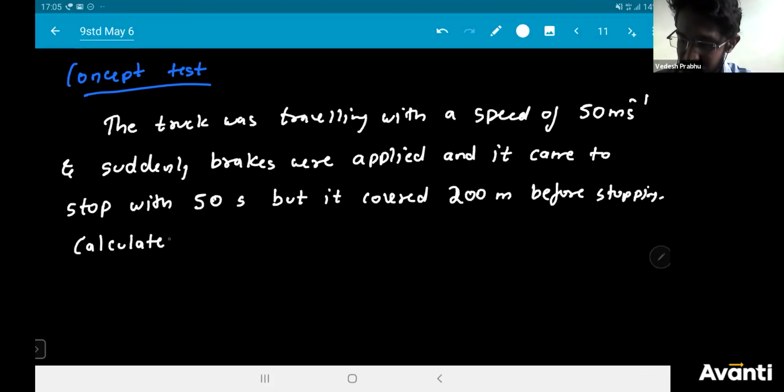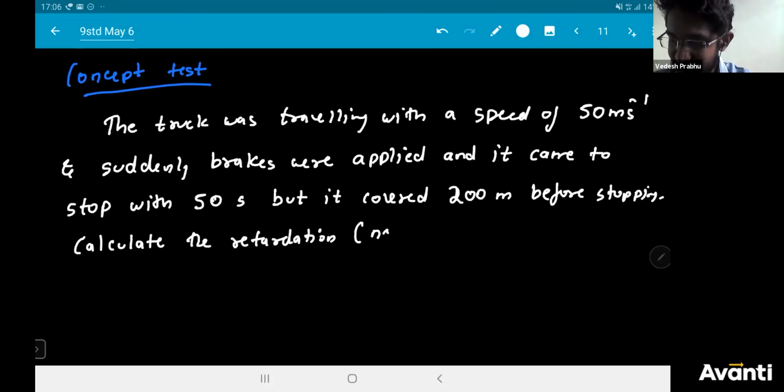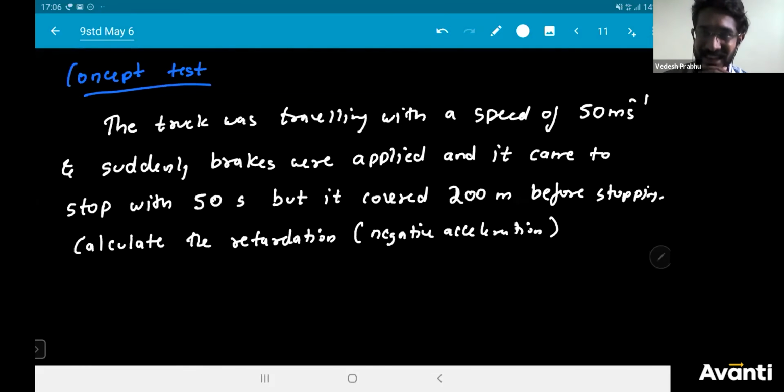Calculate the retardation, or that is nothing but your negative acceleration. I want you to find out what is the acceleration.